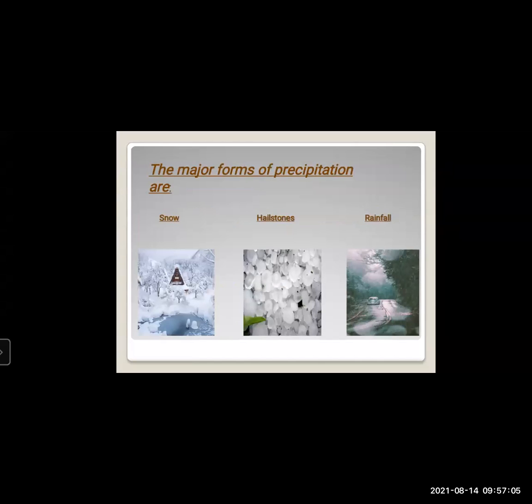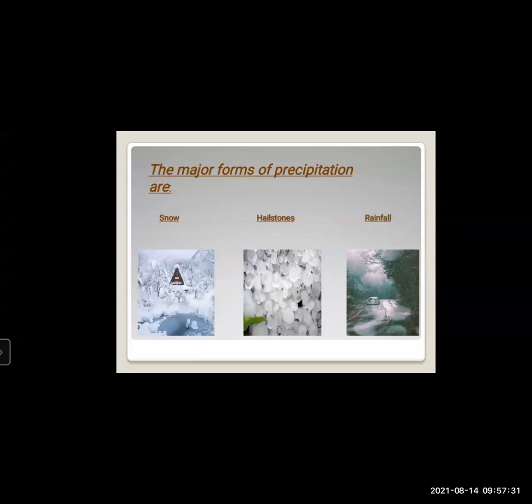Further after the definition, we are going to learn about the major forms of precipitation. There are 3 major forms of precipitation. One by one we are going to learn in detail. First is snow, second hailstones, and third is rainfall.